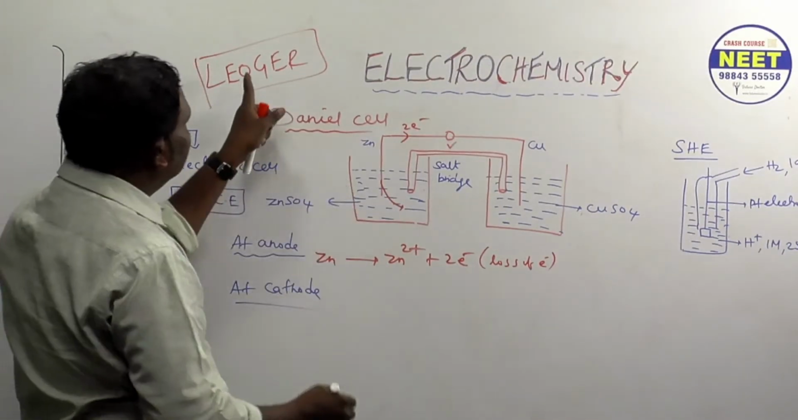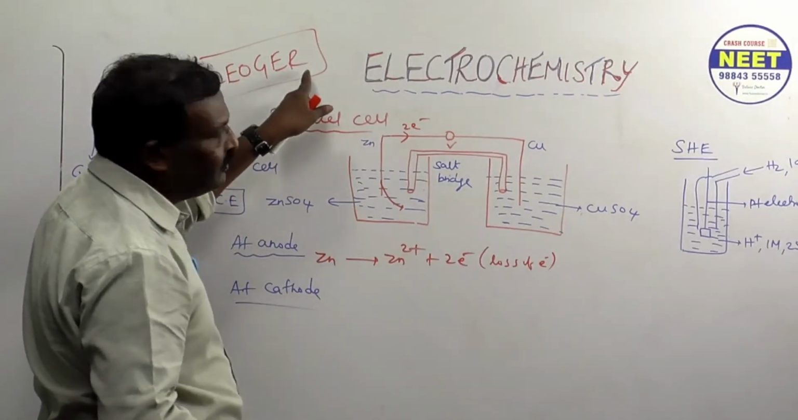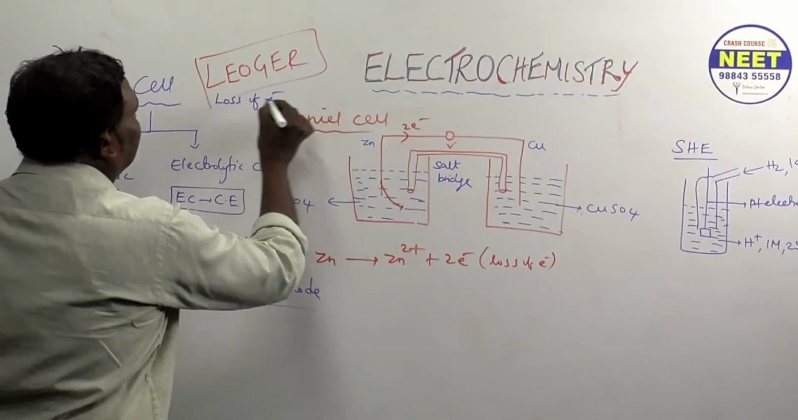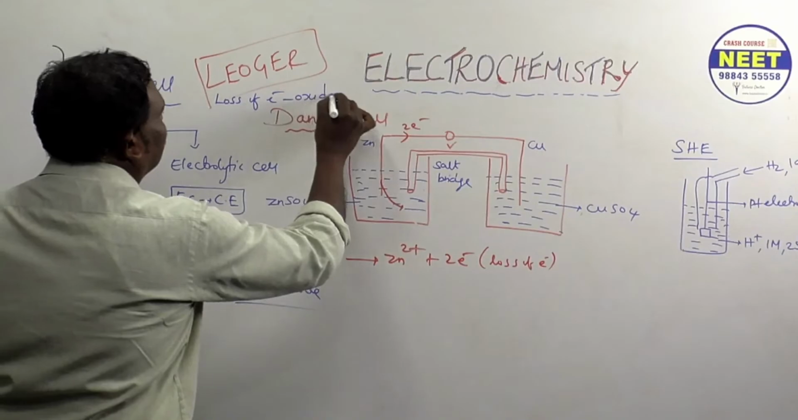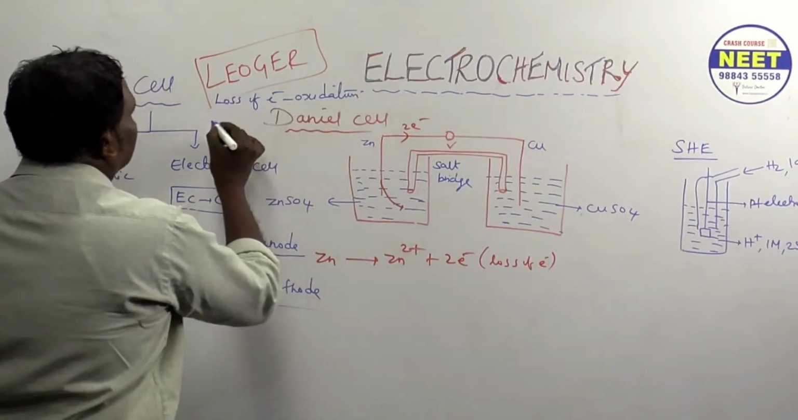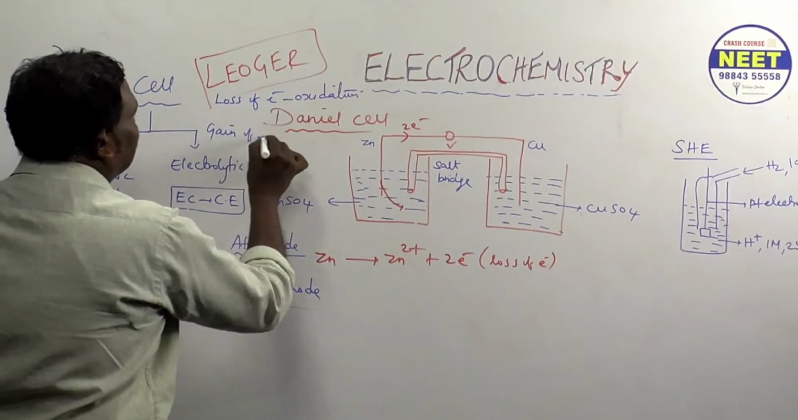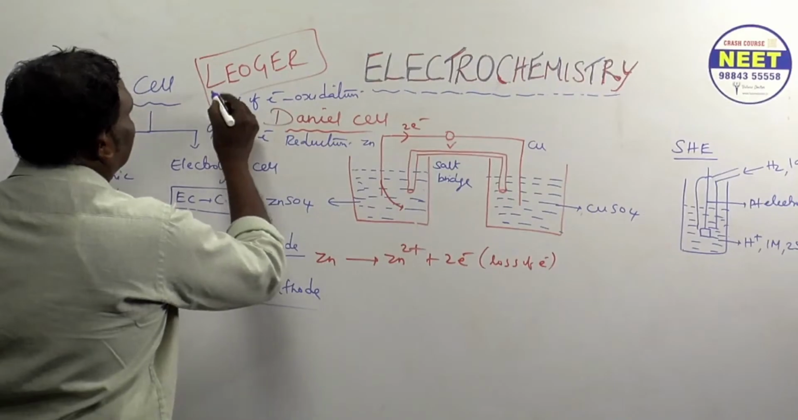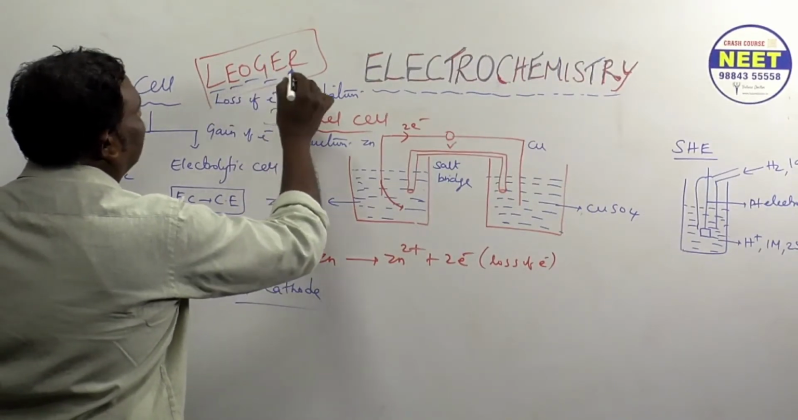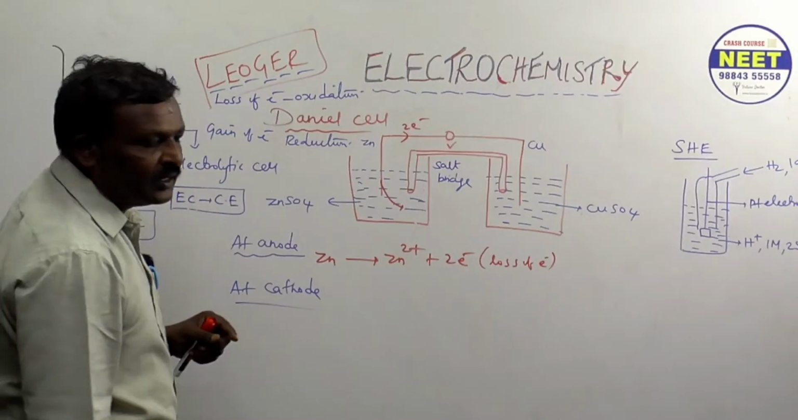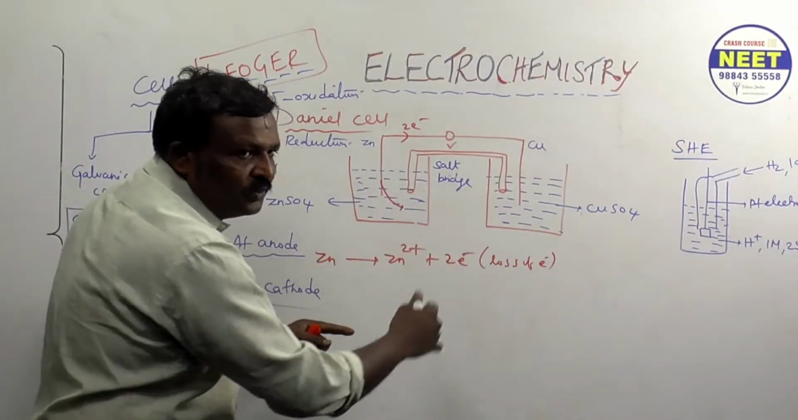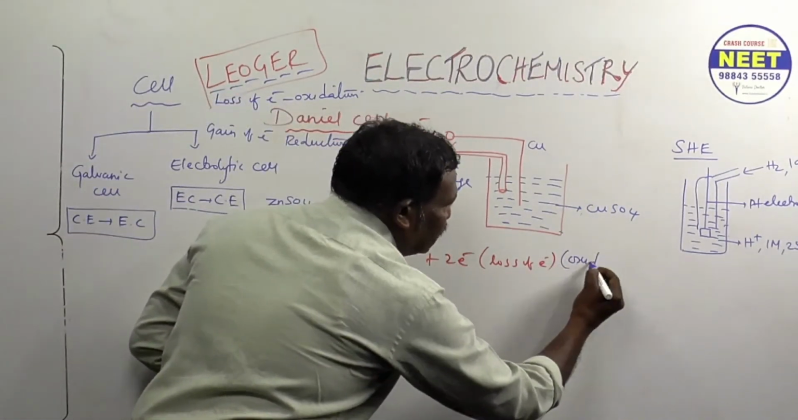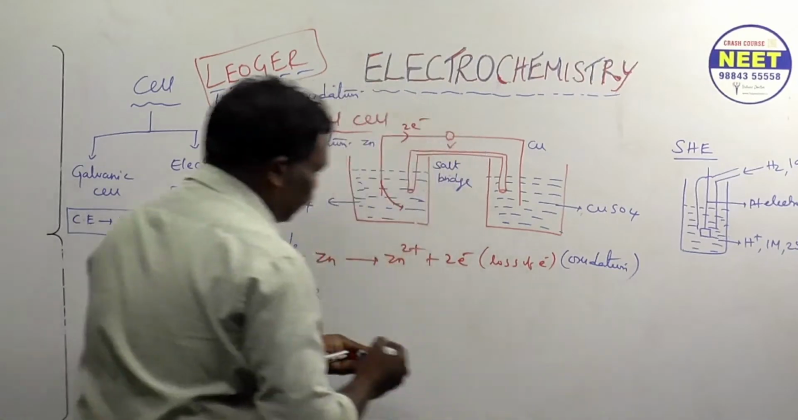Easy to memorize the oxidation and reduction definitions. Loss of electron is oxidation, gain of electron is reduction. Are you following? Okay, so loss of electron, oxidation; gain of electron, reduction. Understood? Here, on the left hand side, electron is lost, no? So what reaction takes place here? Oxidation. Are you following?